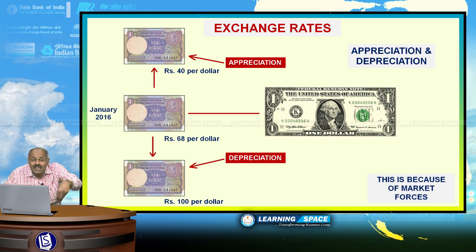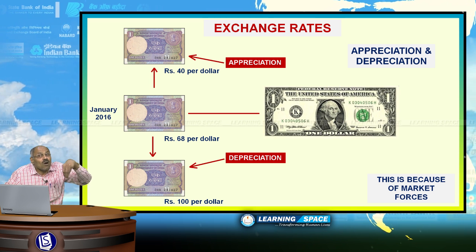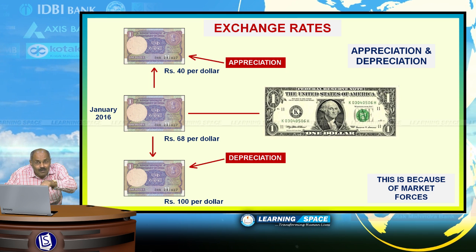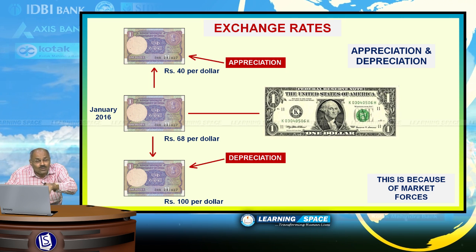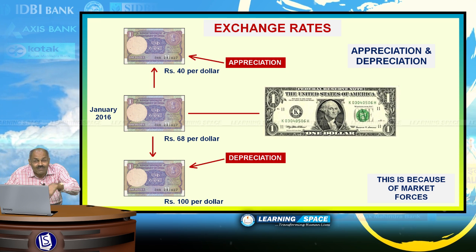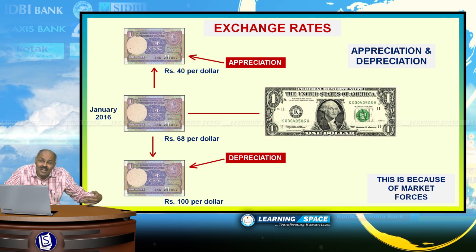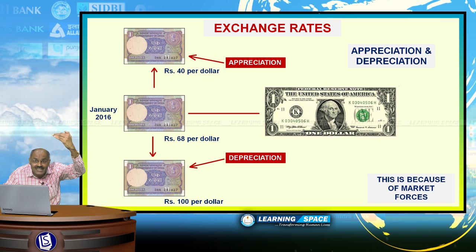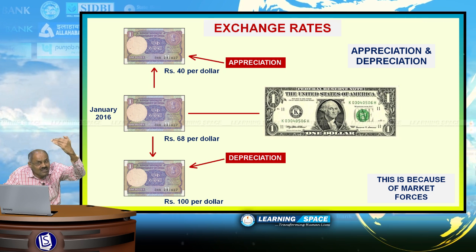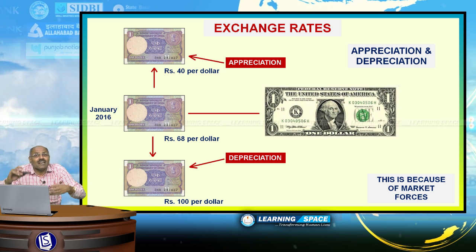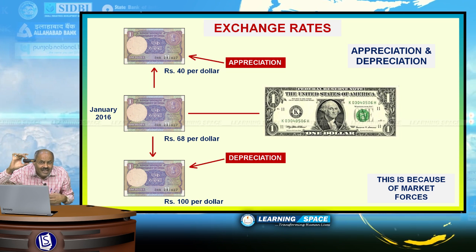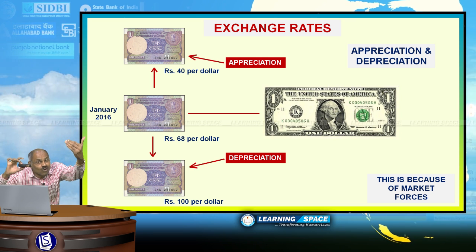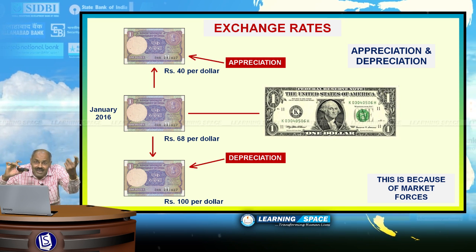At the same time, if the currency depreciates, the foreign currency borrowers will be affected. The companies that take foreign loans, those borrowers will be affected if the currency depreciates. If the currency appreciates, what will happen? Our exports will be affected. If the currency appreciates to rupees 40, then I will get only 40 rupees by selling this in America. At present, I am getting rupees 68 and tomorrow I will get only rupees 40 by selling this in America.